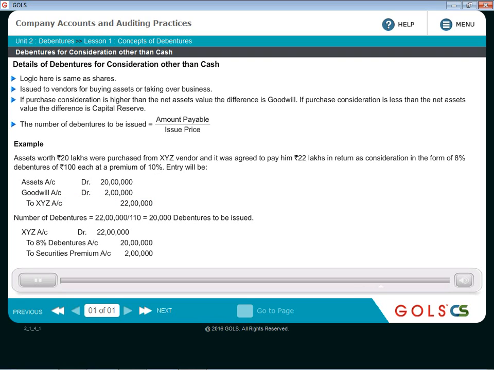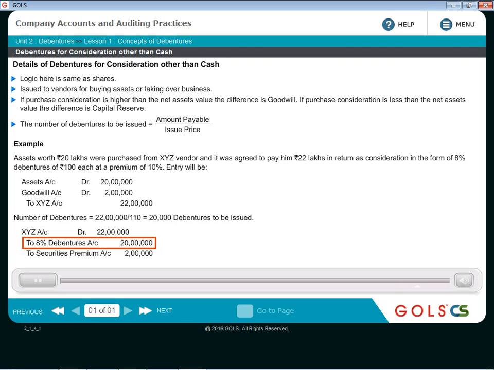And now this XYZ's account will be settled. So XYZ's account debit 22 lakhs to 8% debentures account. Now 8% debentures account will always carry the face value. So the number of debentures is 20,000. Just now we calculated. So 20,000 into 100 rupees face value, so 20 lakhs. So to 8% debentures account, 20 lakhs.